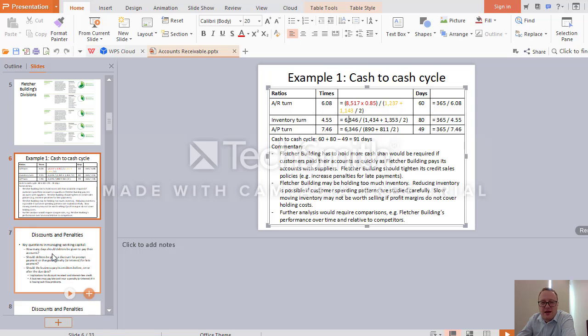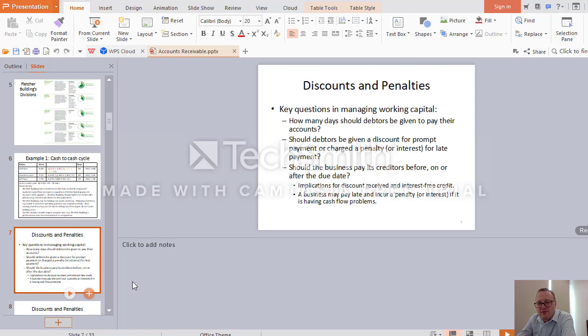Then, what do we do if the debtors are not paying on time? And how many days should we give them to pay their accounts? Obviously, first of all, we set a particular date. If they pay before that date, they will get a discount. So it is an incentive for them to pay faster. If they do not pay on time, then we charge them a penalty, the interest. So that's why we talk about discounts and penalties.